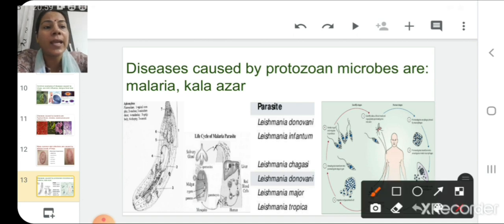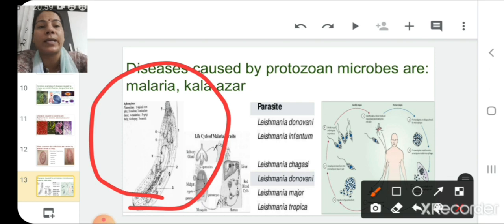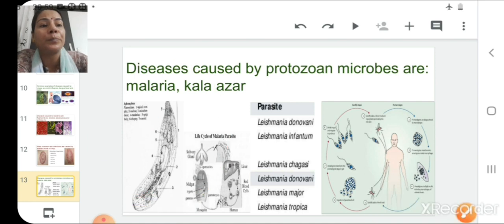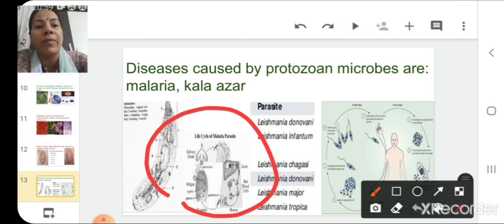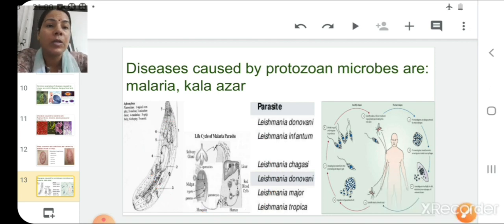Here in this slide you can see the picture of Plasmodium vivax. This is a diagram of Plasmodium vivax, which is a protozoan, and in this diagram you can see that this Plasmodium vivax has two hosts, mosquito and human being. So when it is in human being, it causes malaria disease in us.